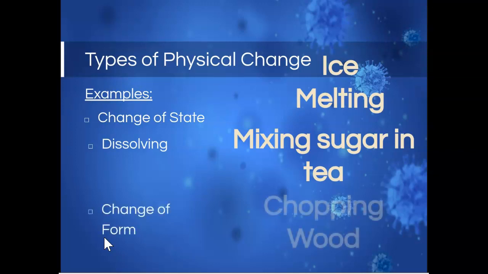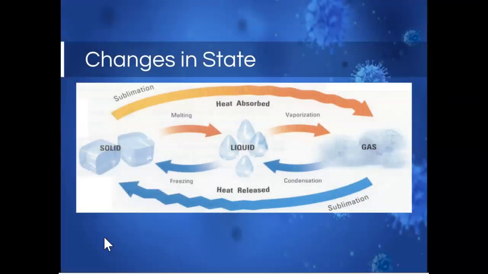A change of form is also a physical change. So for example, chopping wood, taking a piece of paper, ripping it in half. In all cases, the substances, what they are, haven't changed. What they look like might look a little bit different, but they are still what they started, and still the same substance they started with.